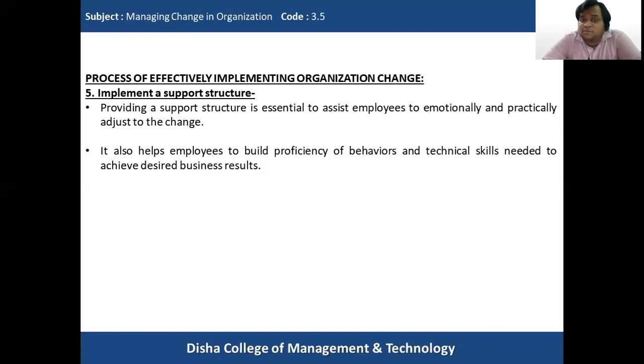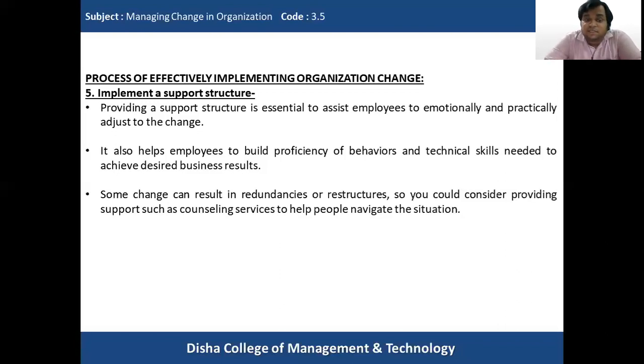So this support structure will help you in building up this behavior and these technical skills, so that when the organization rolls out this change initiative, it will bear the desired business results.